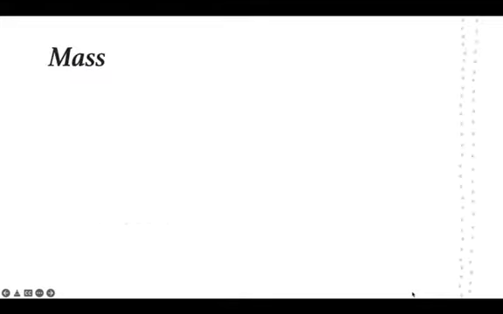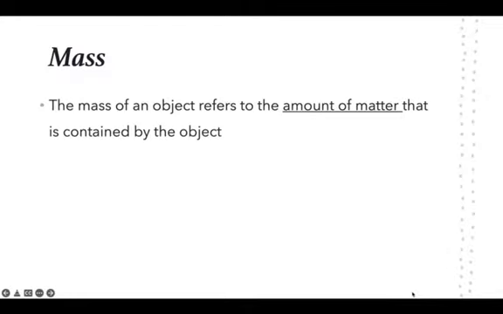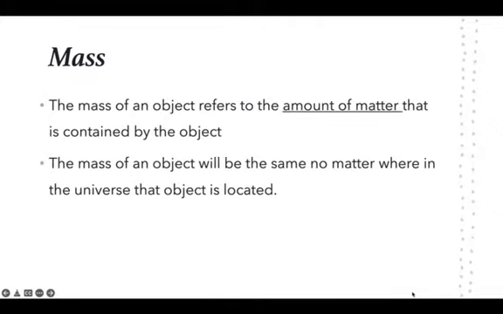Let's start talking about mass. The mass of an object refers to the amount of matter that is contained by the object. This is the number of atoms and molecules that make up that object. Now, if that object is moved to another planet or the moon or anywhere in the universe, the amount of molecules that make up that object will be the same. Therefore, the mass of an object is always the same, no matter where you are.